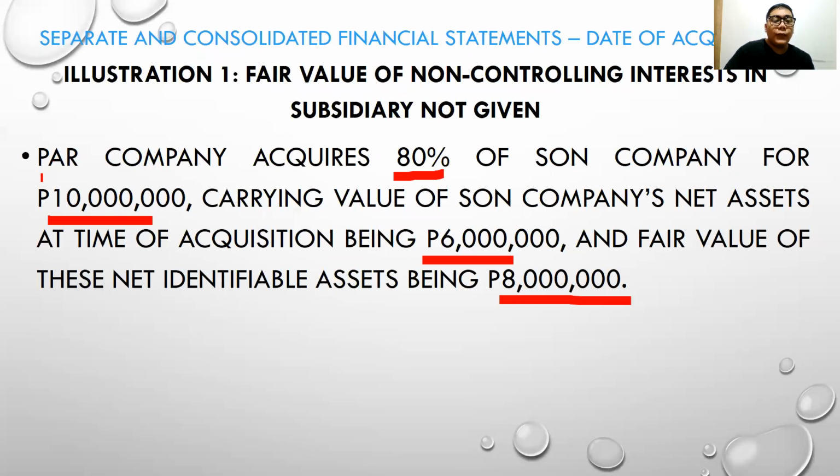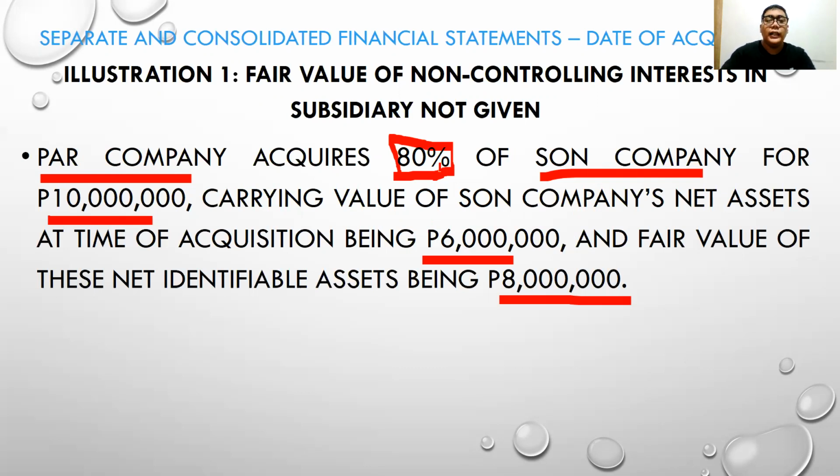Please take note that Par Company is the investor and Sun Company is the investee. Par Company will be the parent, and Sun Company will be the subsidiary. So let's compute for the goodwill, if goodwill exists, and let's compute for the non-controlling interest of Sun Company. Please take note that Par Company bought 80% of the total shares of Sun Company. So given the 80%, automatically Par Company has control